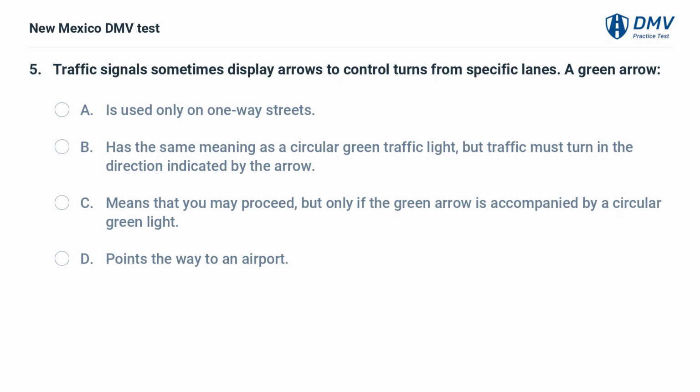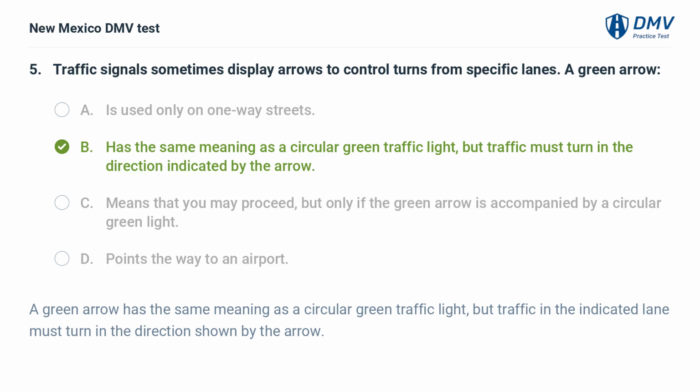Traffic signals sometimes display arrows to control turns from specific lanes. A green arrow A. is used only on one-way streets. B. has the same meaning as a circular green traffic light, but traffic must turn in the direction indicated by the arrow. C. means that you may proceed, but only if the green arrow is accompanied by a circular green light. D. points the way to an airport.